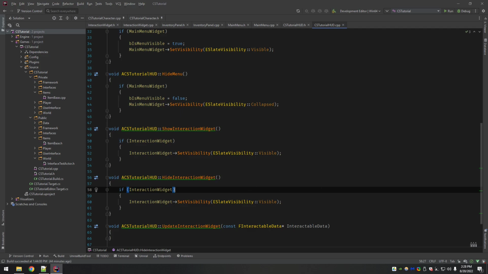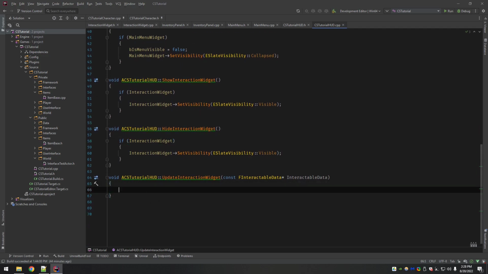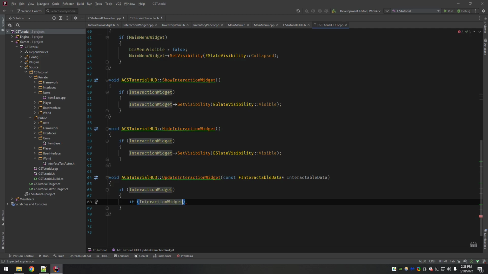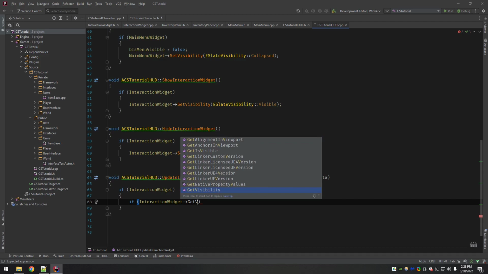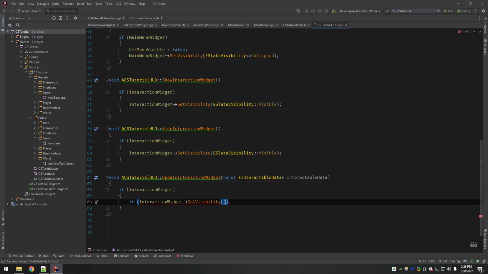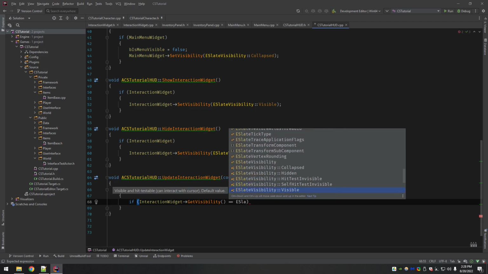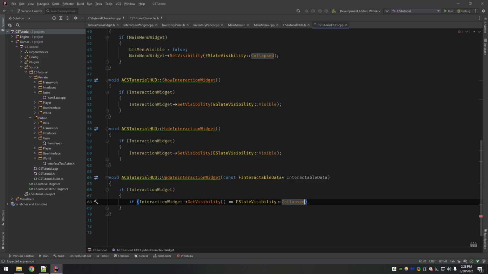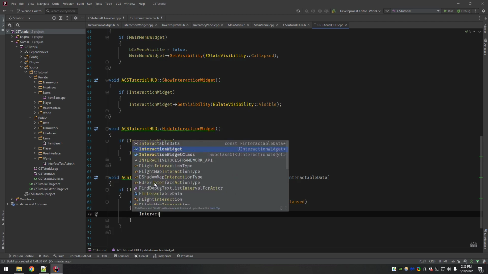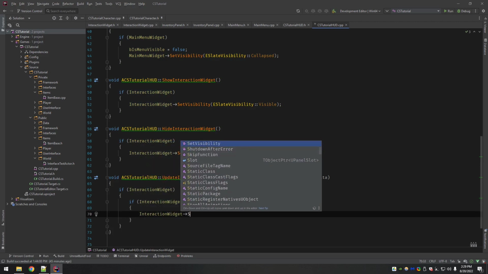Okay. Now for the update of the interaction widget, if we have an interaction widget, if it's not null, and if the interaction widget, we do get visibility is equal to collapsed, then I'm going to set it to visible.